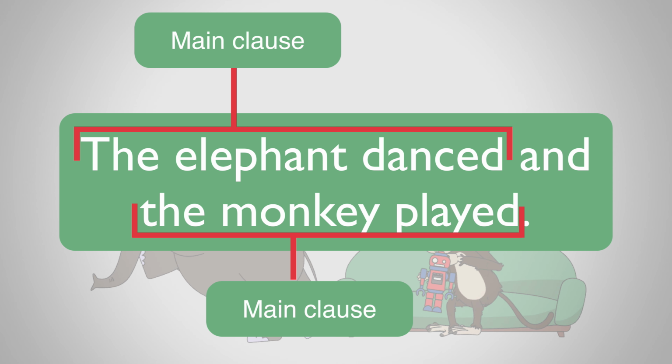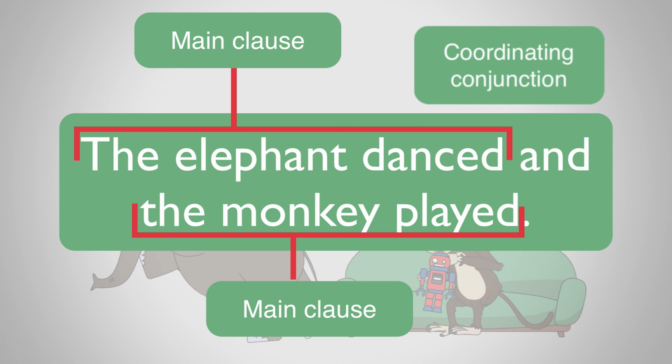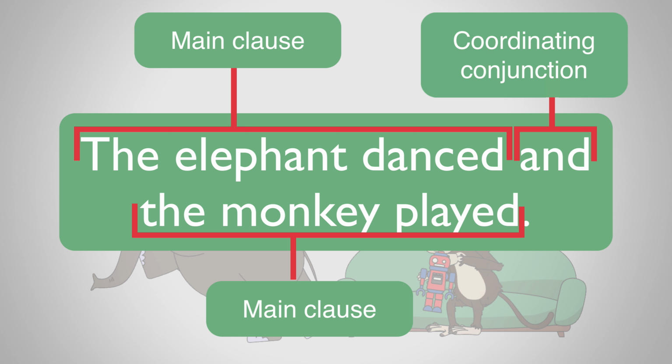Notice how the two main clauses are linked here by the coordinating conjunction and. This word effectively glues the two clauses together. We'll learn more about different types of conjunctions in later lessons.